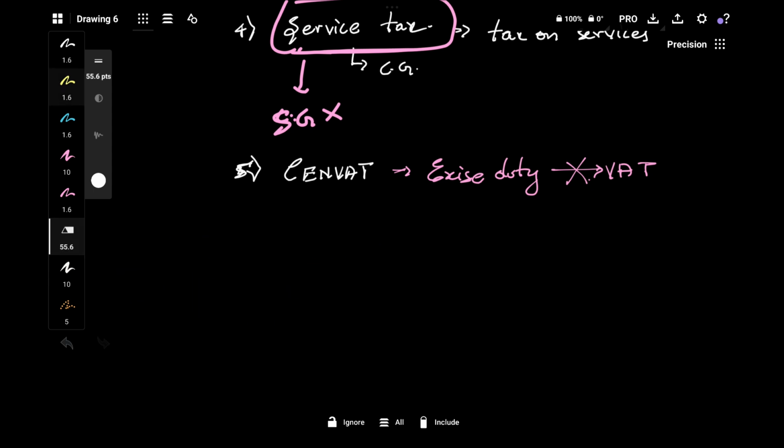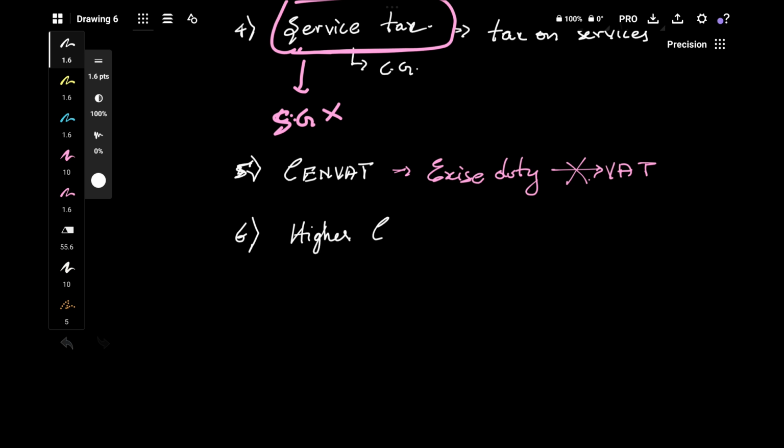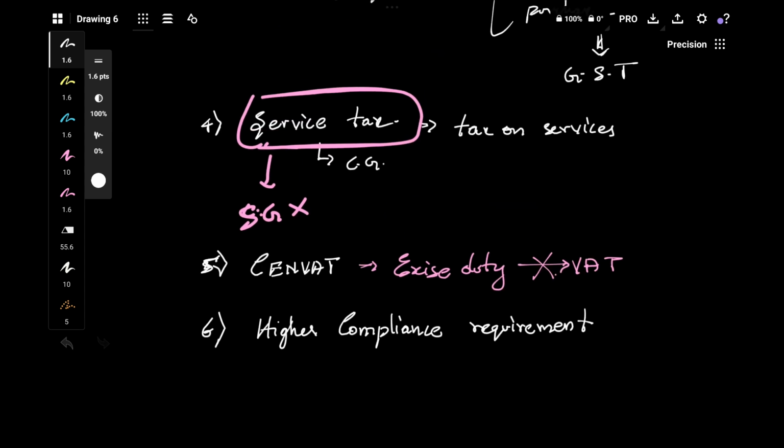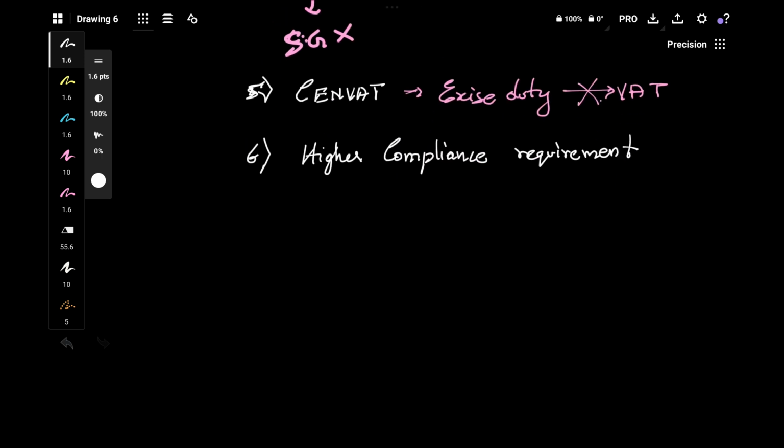The next point, the sixth point, is higher compliances. In the earlier system there were obviously higher compliance requirements. Why? Because there were many taxes earlier. There is excise duty, and you have to register in excise duty.